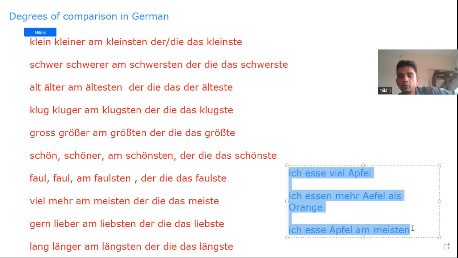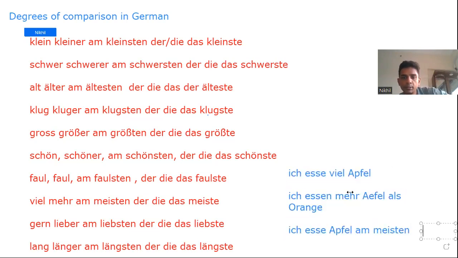Okay. You understand this stuff. This one is a bit difficult and tricky when you use it in a language. Viel, mehr, am meisten, das meiste. You can say it in the beginning: das meiste Obst, das ist Apfel, something like that. You can use it that way.